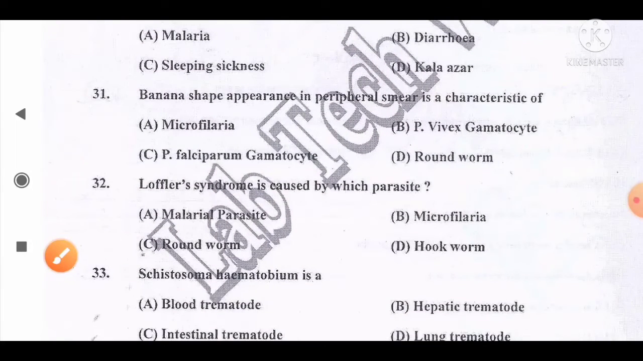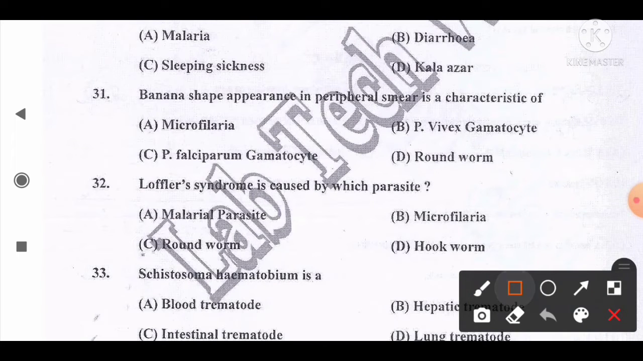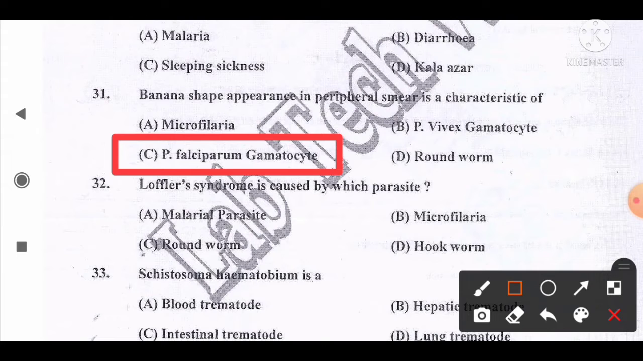Move to the next question, number 31. Banana shaped appearance in the peripheral smear is a characteristic of option A, microfilaria, B, P. vivax gametocyte, C, P. falciparum gametocytes, D, roundworm. And the correct answer for this question is that it is the characteristic of P. falciparum gametocytes. So option C is the correct answer for this question.